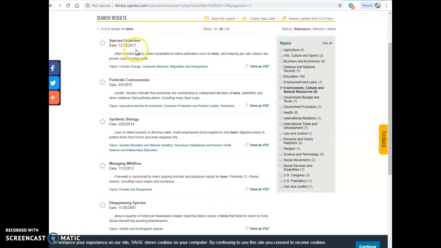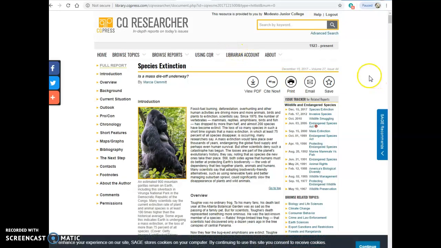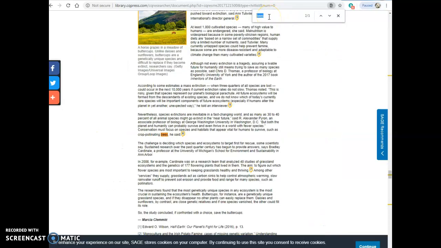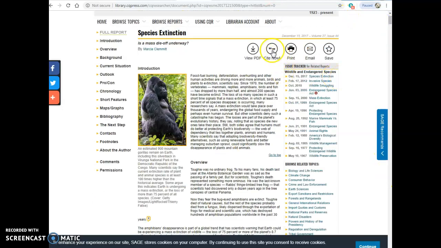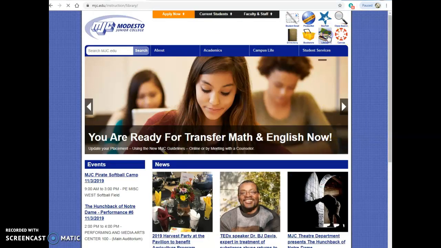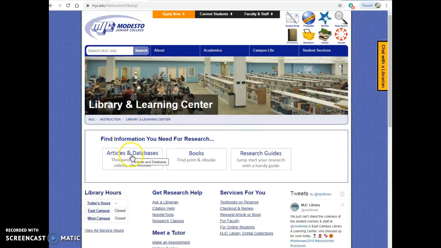So I really like the recent sources, 2017, because this is a pretty recent issue, at least one that's come into the public view pretty recently. This article, when I open it up, it looks kind of general, so I'm going to Control F, which you see it up here. It allows me to search within the document, and I'm going to see what this document has to say specifically about bees. And if I decide that it's useful to me, I can cite it here, and I can email it to myself here.